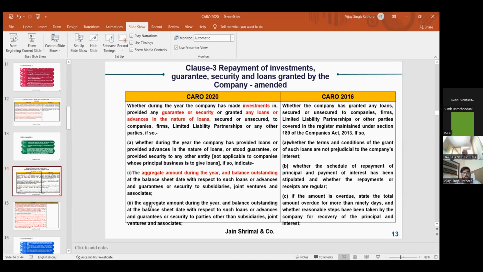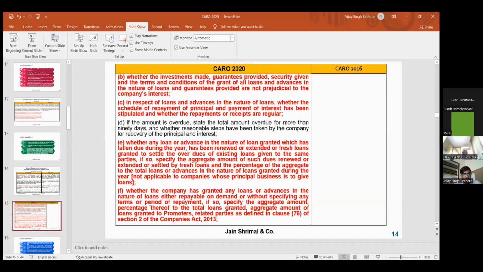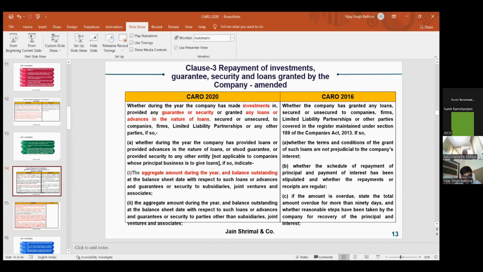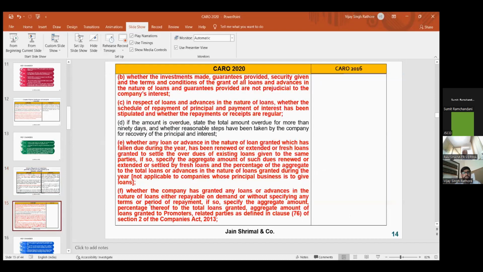The first is the aggregate amount, meaning the closing balance outstanding, that you have to report with the subsidiaries, joint ventures and associates. And for others also you have to report the aggregate amount outstanding at the close of the balance sheet date. So these are the two amendments that you have to report.